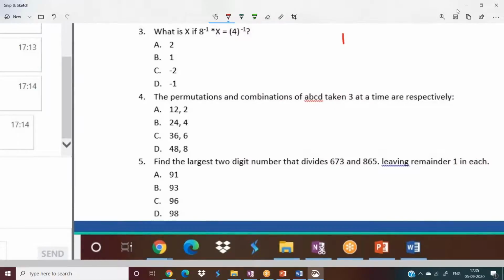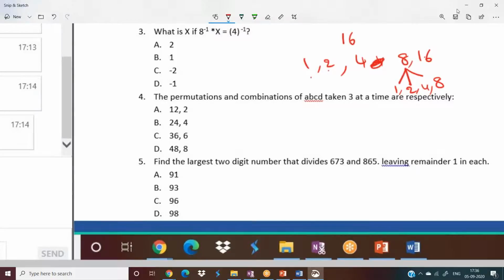Let me consider a number 16. What are the factors of 16? 1 comma 16, 2 comma 8. Is there any other? Yes, 4 comma 4. So 1, 2, 4, 8, 16 are factors of 16. Now consider any other number. Tell me what are the factors of 8? 1 comma 8 and 2 comma 4.